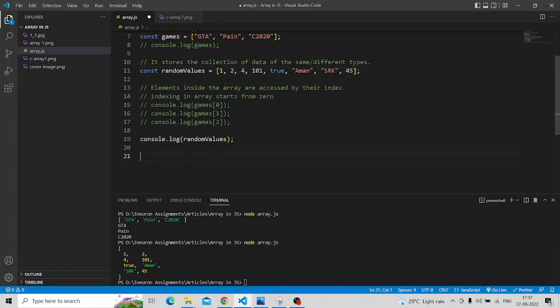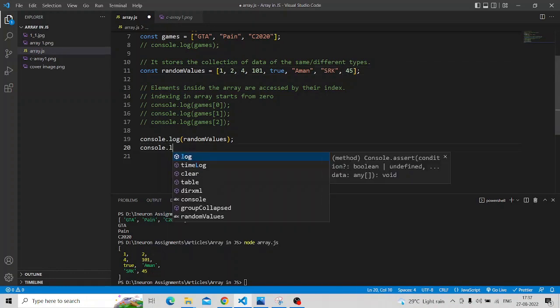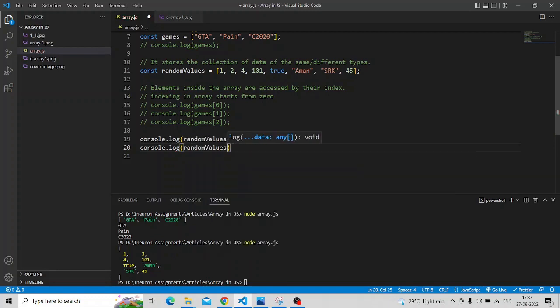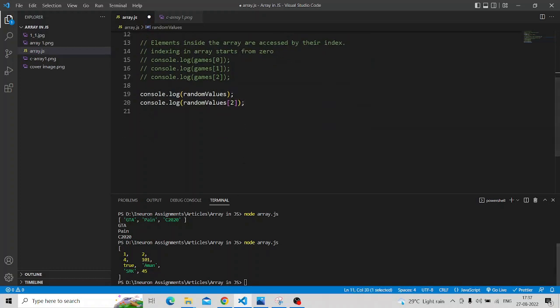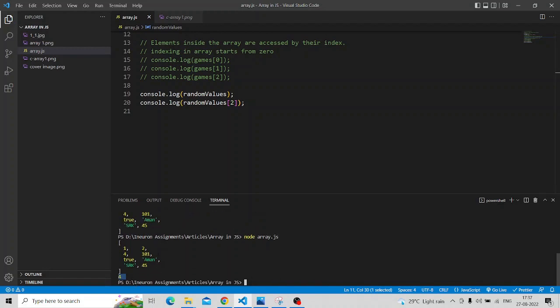So we will write console.log random values 2. It will give us the third element of the array, not the third index. Let's check. Ideally it should give 4. See, it has given 4.